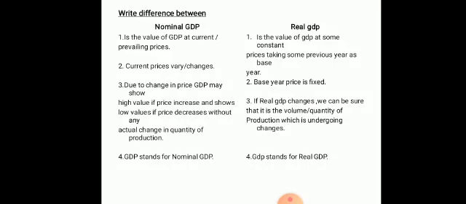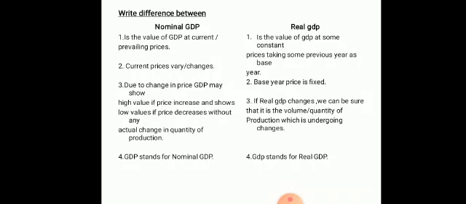Now see, a farmer produces say 1 kg of rice, and today's market price, or current or prevailing price, is 90 rupees per kg. Just assume, just think. So the value of that 1 kg rice at today's price is how much? 90 rupees.